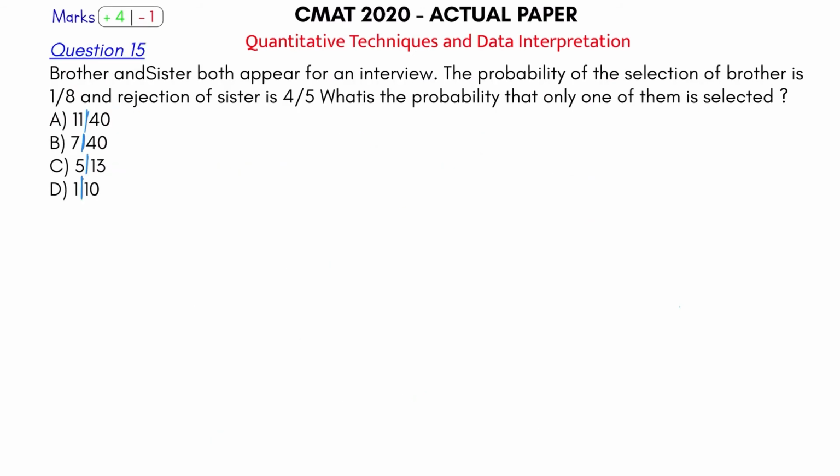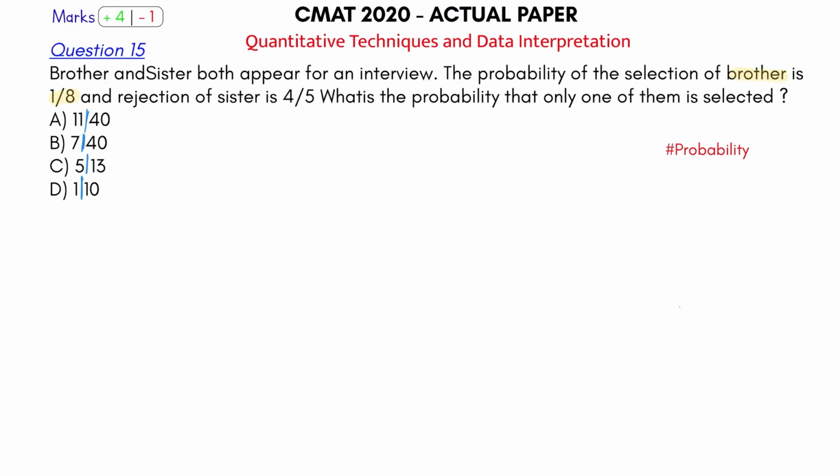Ball number 15, question number 15 from quantitative aptitude and data interpretation section. This is clearly a question from permutation, combination and probability. And as soon as I read this, I know it's a 6er. How? Because this is a basic question that we had done in the YouTube class of probability, where I had said this is the first type of question where probability is given and we find out probability. So probability is given here. The probability of selection of brother is 1 by 8. So rejection is 7 by 8.